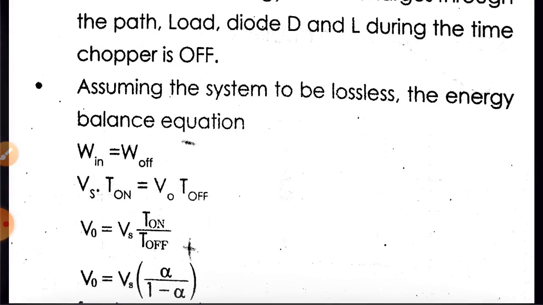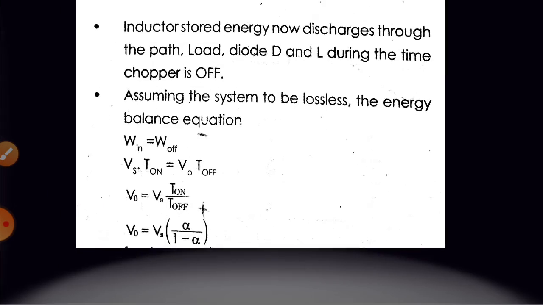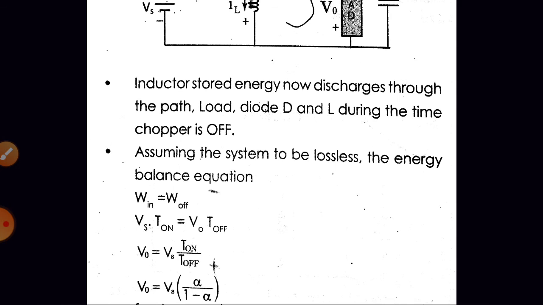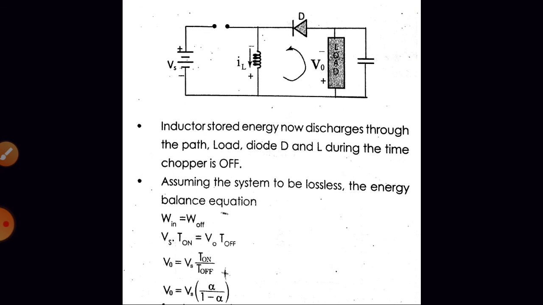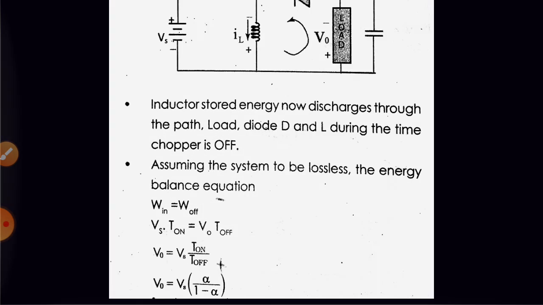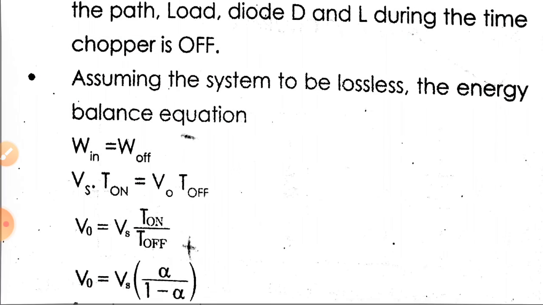Or we can replace T off with T minus T on, so we can write it as Vs into T on divided by T minus T on. Putting alpha equal to T on by T, you will get this expression: V0 average equals Vs into alpha upon 1 minus alpha. Vs is the supply voltage, and alpha is T on by T. Alpha is always less than 1.